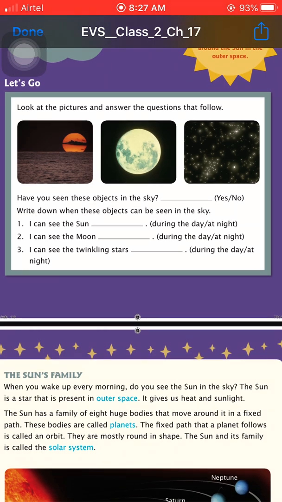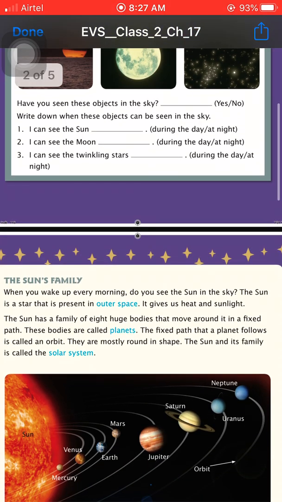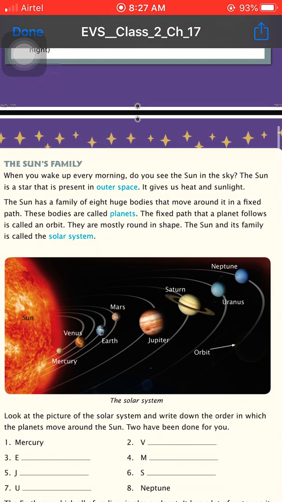The third one is: I can see the twinkling stars dash. Tell me, can we see twinkling stars during the day or at night? As you all know, we can see the twinkling stars at night. Now we can discuss our universe.